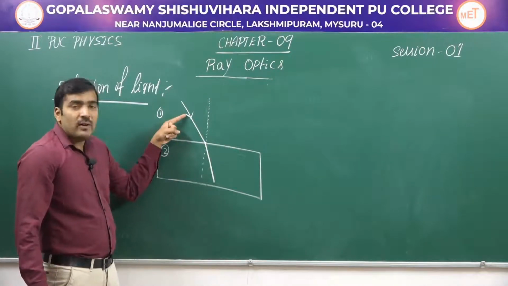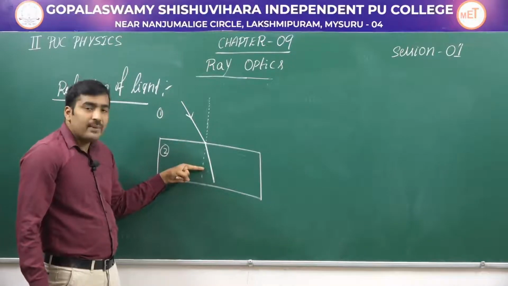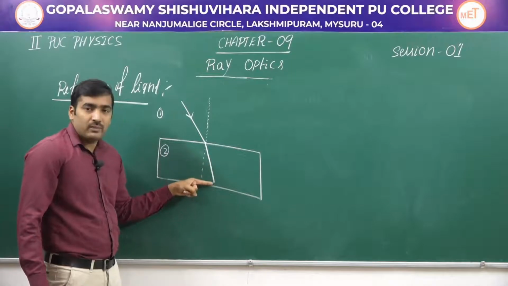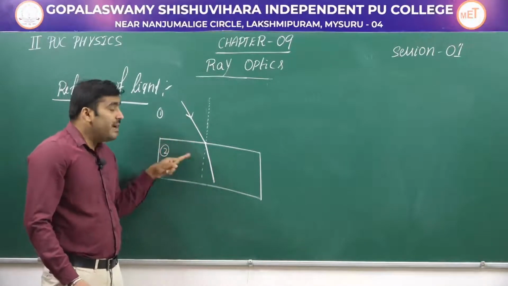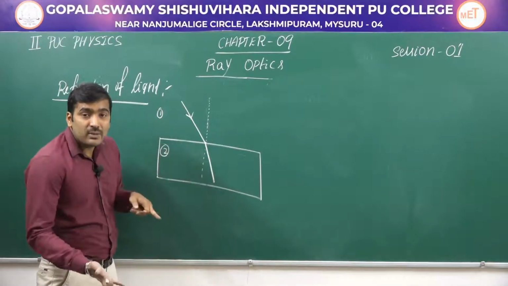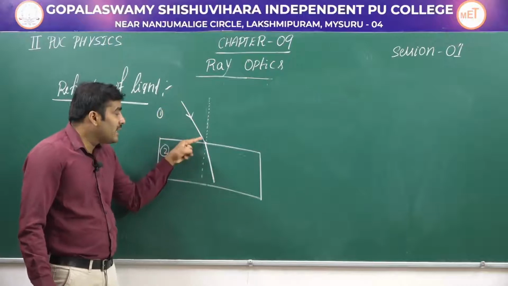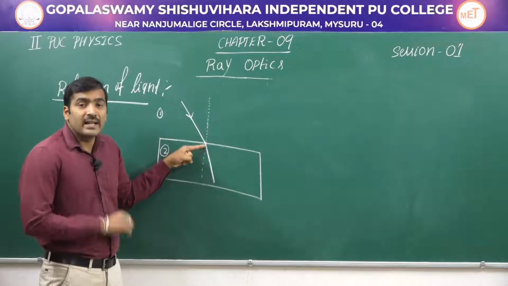So when light is traveling from one medium to another medium, the light slightly changes its path. I already told you that when light travels from one medium to another, its speed changes, correct? And when the light is incident like this, obliquely, this is known as oblique incidence.